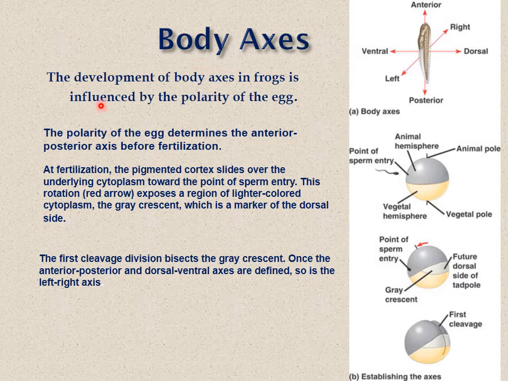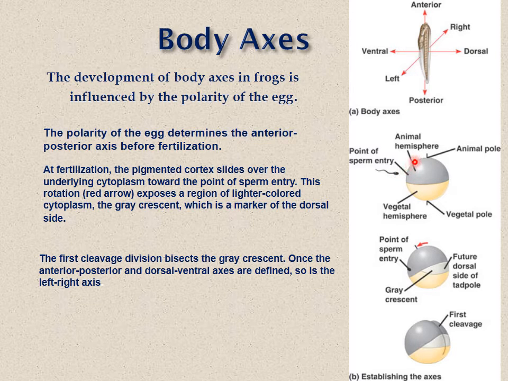Body axis. The development of the body axis in the frog is influenced by the polarity of the egg. The polarity of the egg determines the anterior-posterior axis before fertilization. At fertilization, the pigmented cortex will slide over the underlying cytoplasm towards the point of sperm entry.